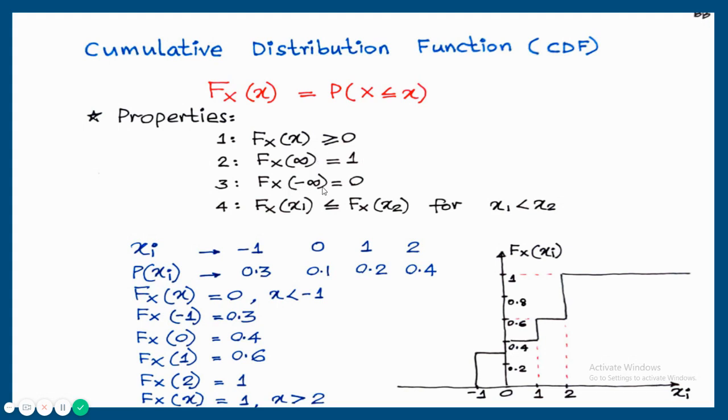Fx of minus infinity, that is probability of X less than or equal to minus infinity. There is no random variable, so the answer will be 0.